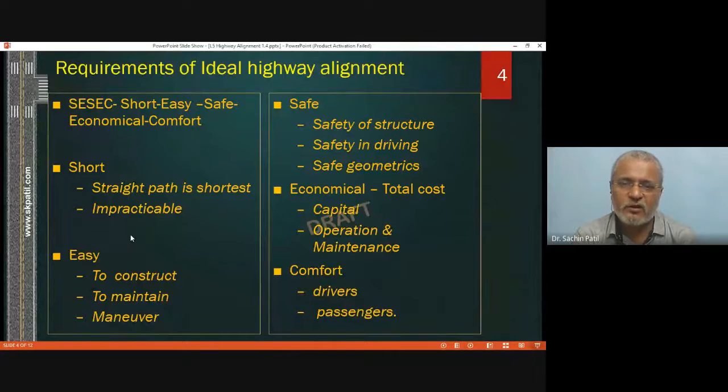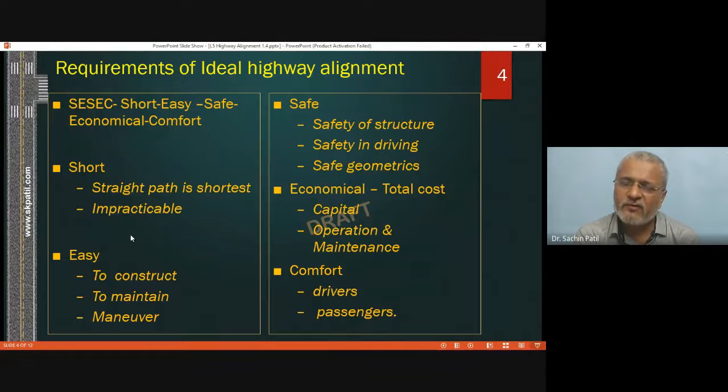I'm in the process of updating it on the website. Now, the requirements of an ideal highway alignment will be remembered as SESEC: it should be short, easy, safe, economical, and comfortable. These are the requirements of highway alignment.